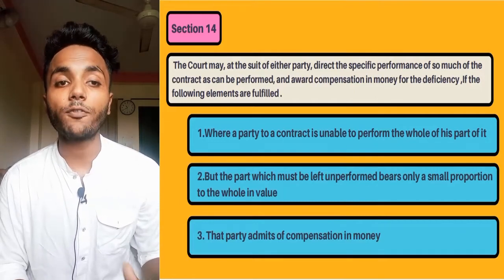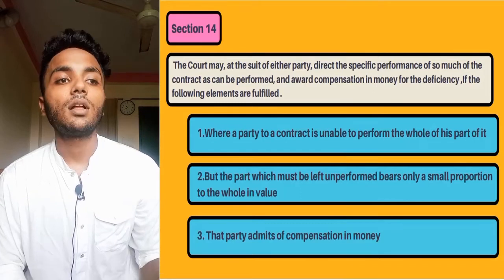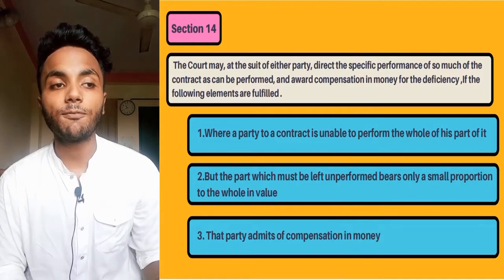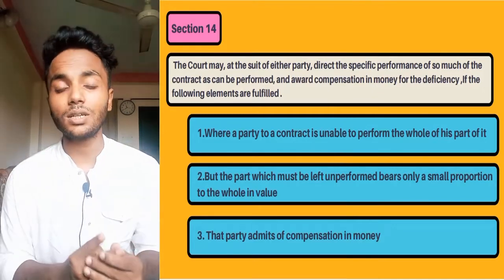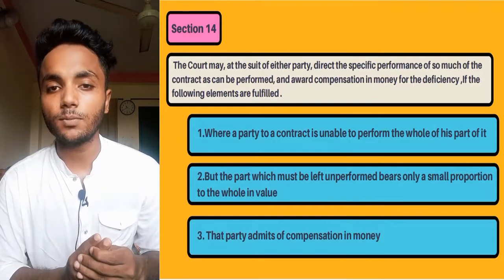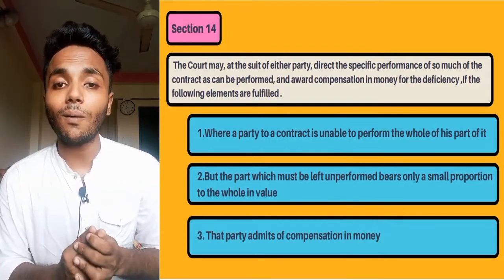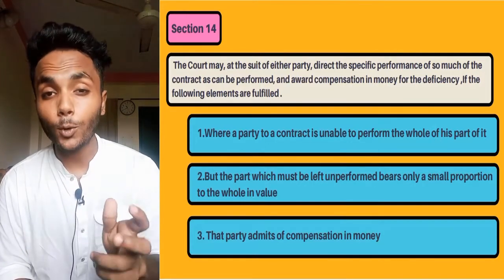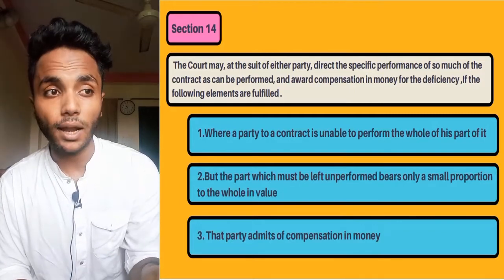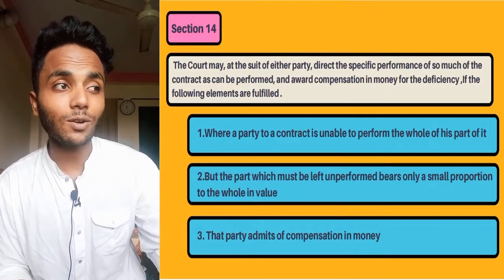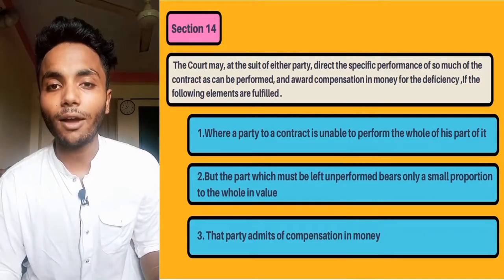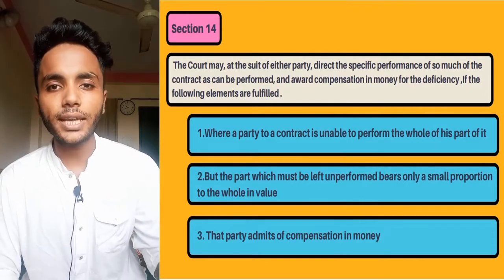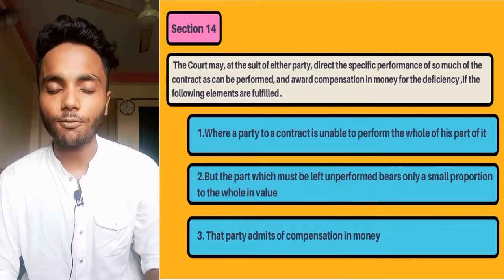Direct the specific performance of so much of the contract as can be performed and award compensation in money for the deficiency. So here the court can order specific performance of the contract as well as award compensation in money for the deficiency. Here a portion which is small is unperformed under section 14, and for that non-performance the court can award compensation in money for the deficiency. So section 14 can be applied if the following elements are fulfilled.